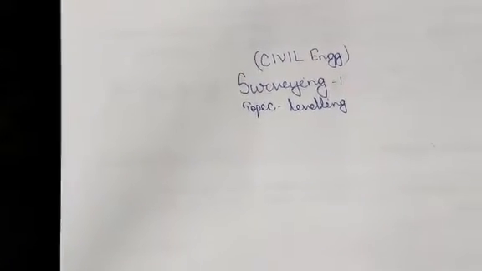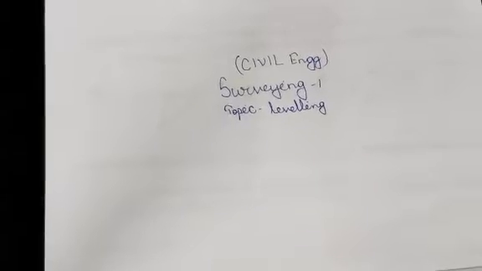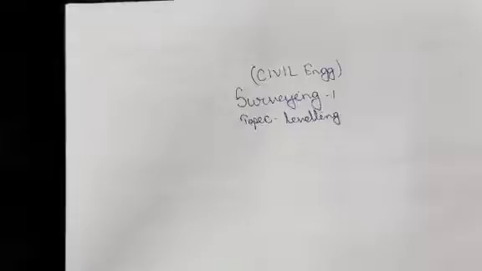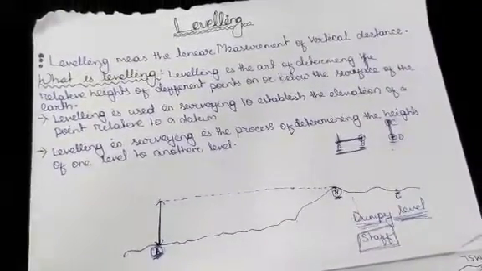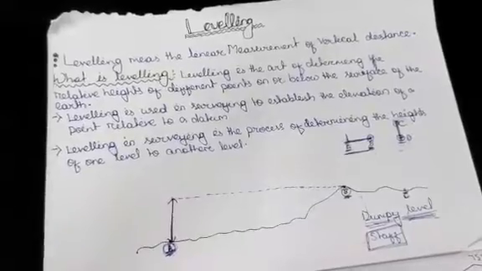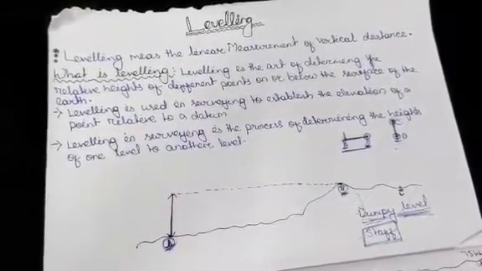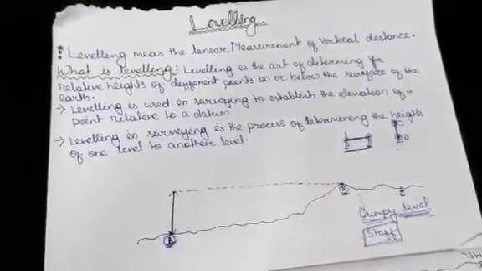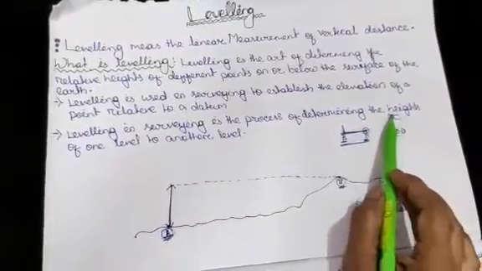Today is the class for 3rd Sem Civil Engineering students, subject Surveying 1, and the topic is leveling. Leveling means the linear measurement of vertical distance. So what is linear measurement? Linear measurement means the measurement of any horizontal length or vertical length. So this is a horizontal length and this is a vertical length.